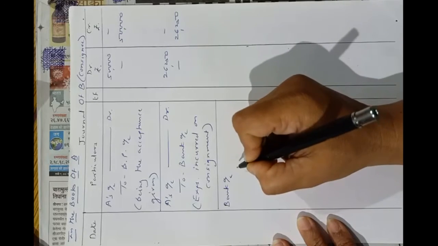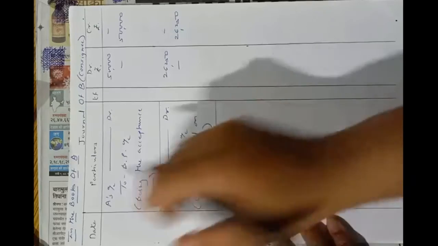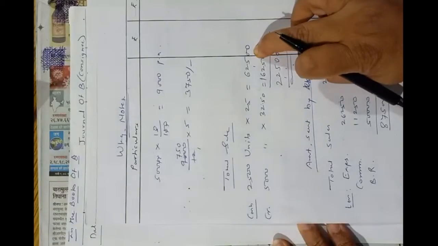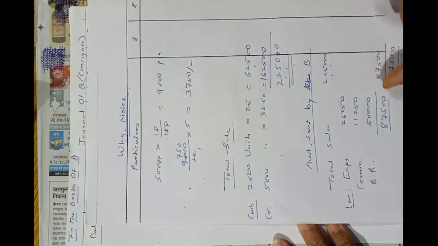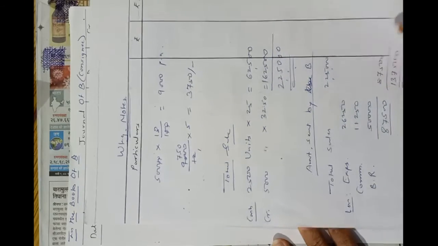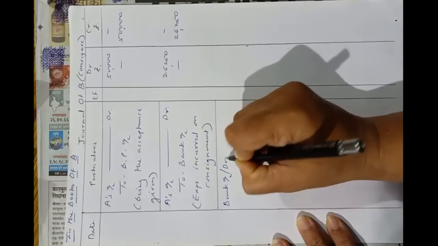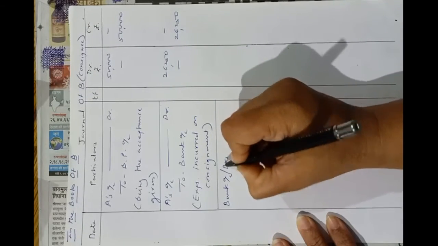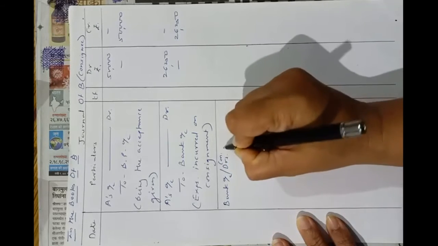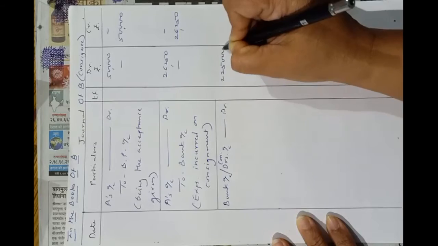After doing cash sales, bank account will be debited, means for cash sales of rupees 62,500 cash account will be debited, and for credit sales debtors account will be debited. So the total amount, bank account debit and debtors account debit, that is consignment debtors account, total amount debited 2,25,000.